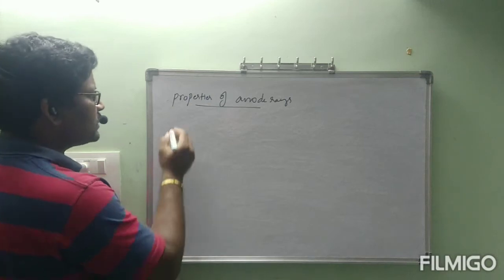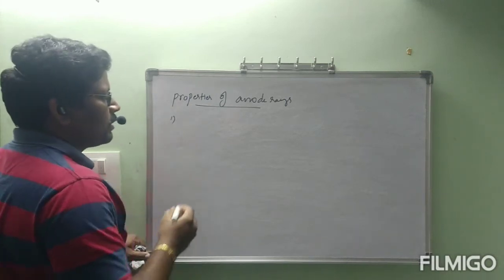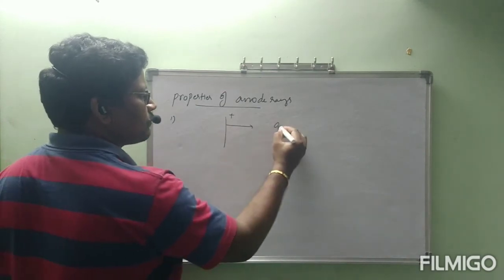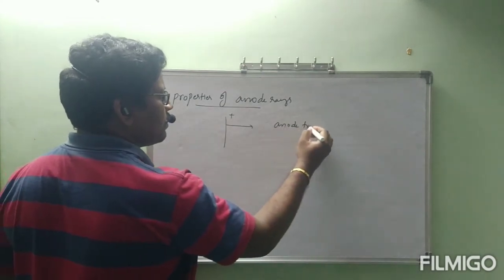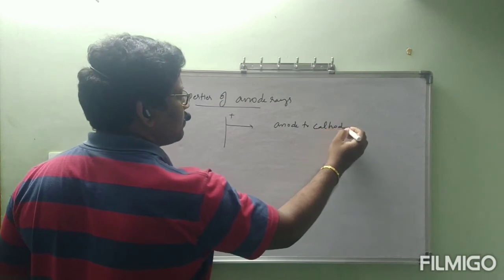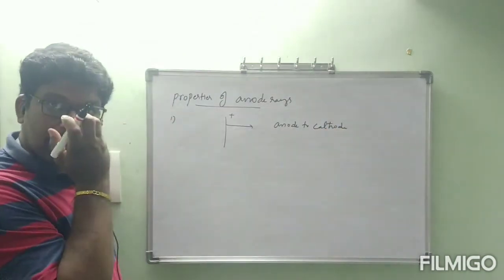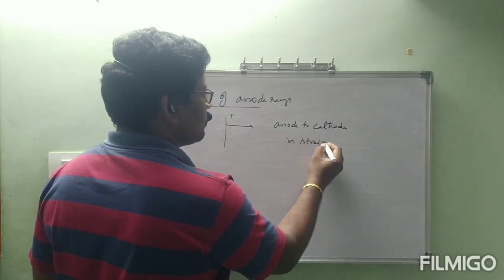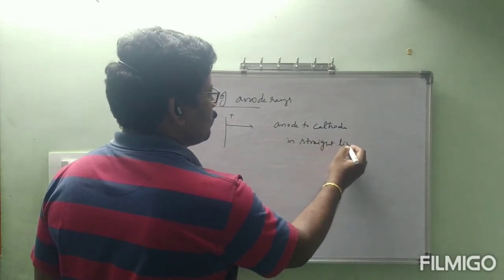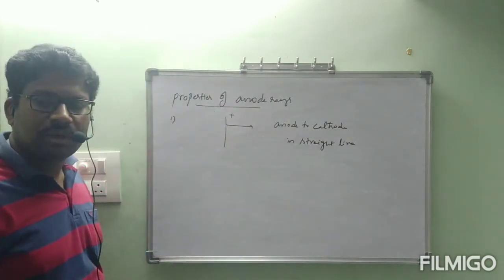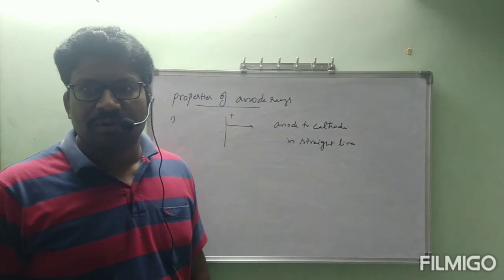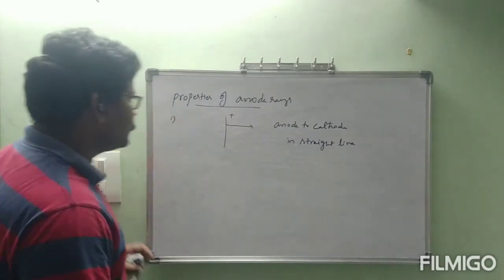Under properties of anode rays, the first one: anode rays move from anode to cathode in a straight line. Similarly, cathode rays move from cathode to anode in a straight line. Like this here, anode rays move from anode to cathode in a straight line.